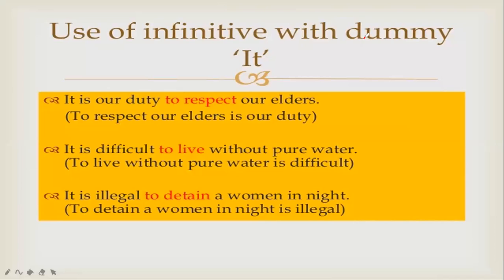Now, it is difficult to live without pure water. To live without pure water is difficult. So "it" is cancelled, and you can understand the meaning: the way it is written, "it" gets cancelled in every single sentence. Then, it is illegal to detain a woman at night. To detain a woman at night is illegal. The same thing is used and "it" is cancelled in all the sentences.